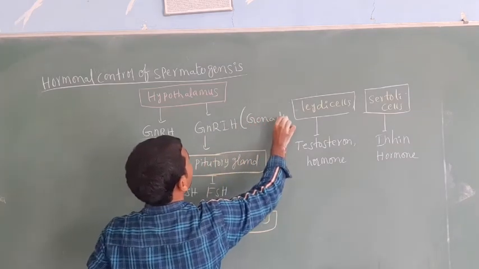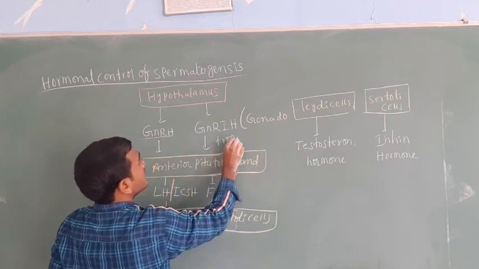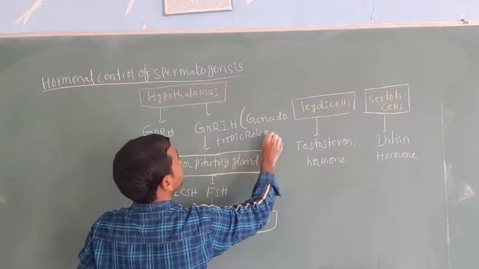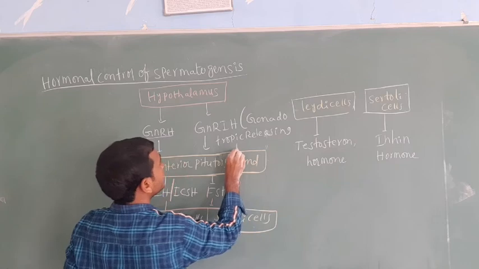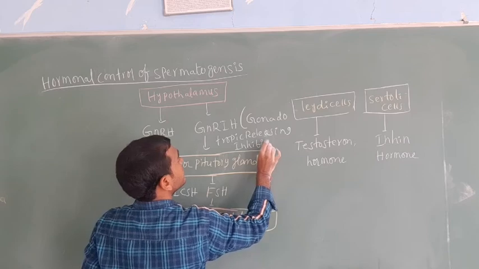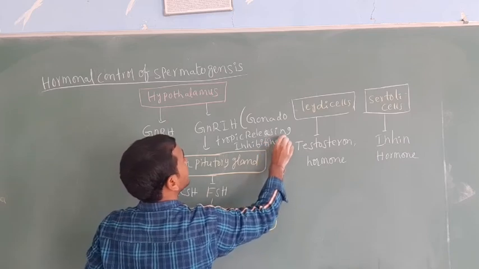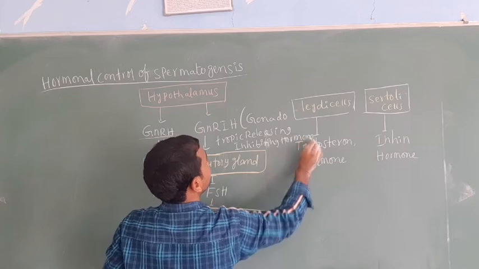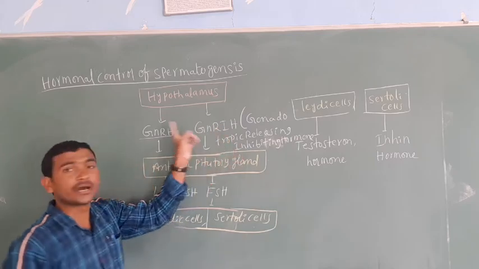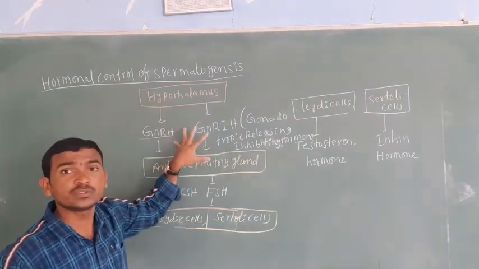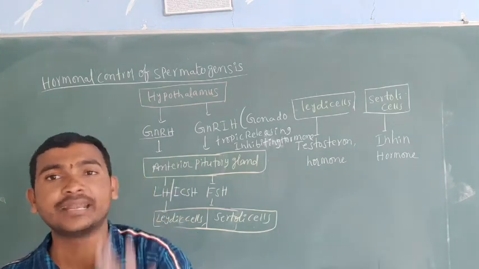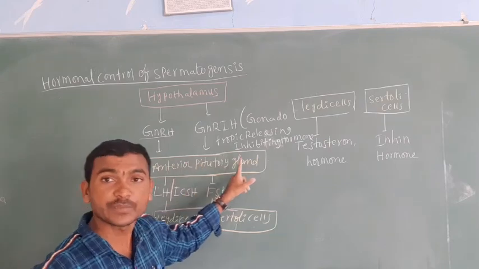Then there is the gonadotropin inhibiting hormone. These two hormones act on the anterior portion of the pituitary gland.